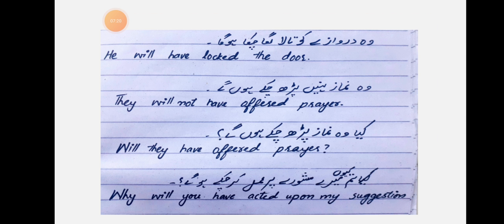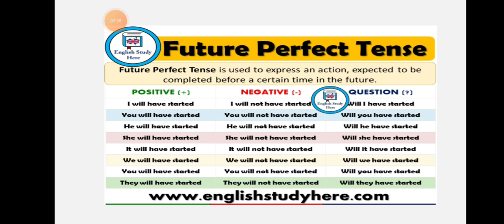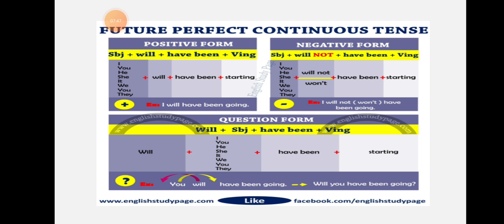क्या वो नमाज पढ़ चुके होंगे? Will they have offered prayer? तुम क्यों मेरे मशवरे पर अमल कर चुके होगे? Double interrogative, okay? Why will you have acted upon my suggestion? Now, another slide for future perfect tense, some more positive, negative, and interrogative sentences to make you clear about future perfect tense. Now, the last aspect of the future tense is the perfect continuous tense.